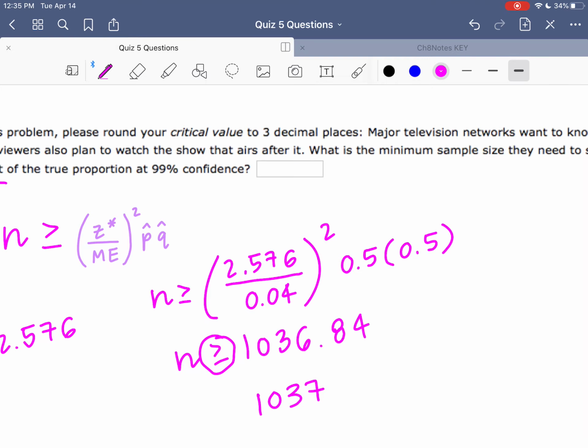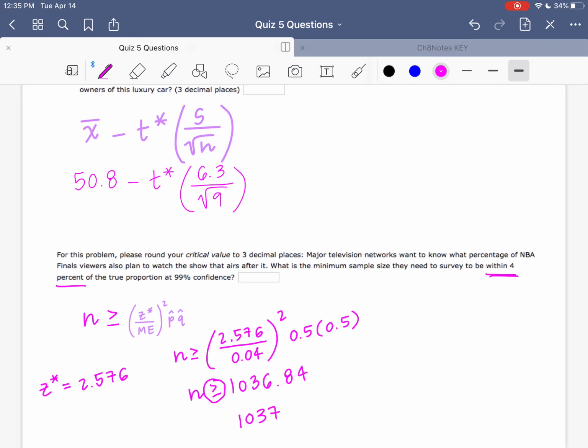That would be the smallest number of people I could survey to ensure that I got a margin of error that was within 4%. So keep in mind that we do need a whole number there, but also our formula has a greater than or equal to symbol in it, which requires us to round up to the next whole number.